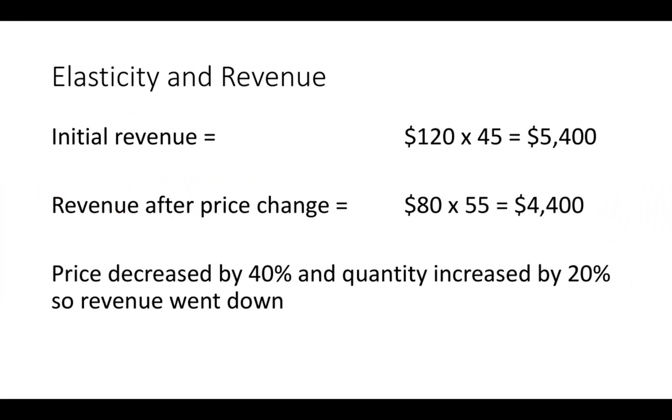So let's look now at what happened to the firm's revenue. Before the price change, the revenue was $5,400. That was the initial price of $120 times the initial quantity demanded of 45. Then after the price change, remember the price went down by $40 from $120 to $80. The revenue was $4,400. So there was a pretty substantial reduction in price. The quantity only went up by like 20%. So overall revenue went down.